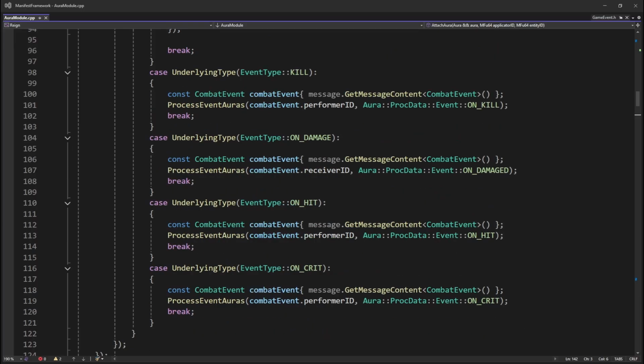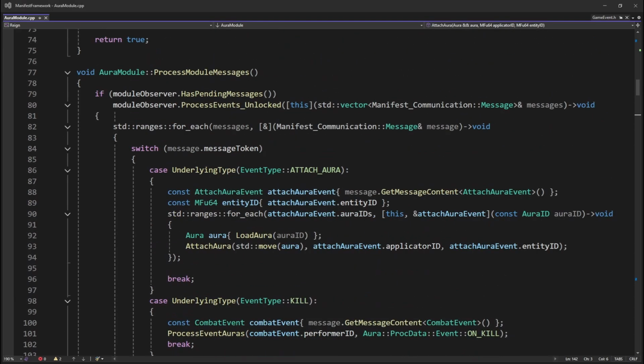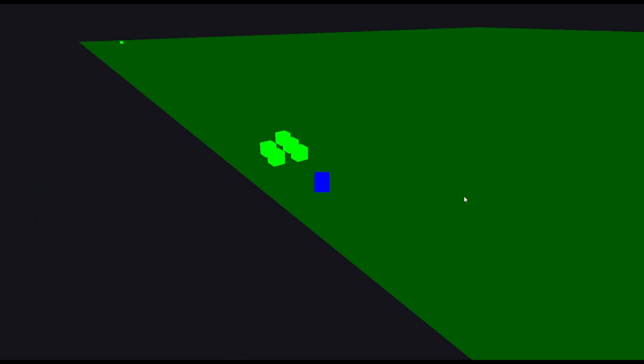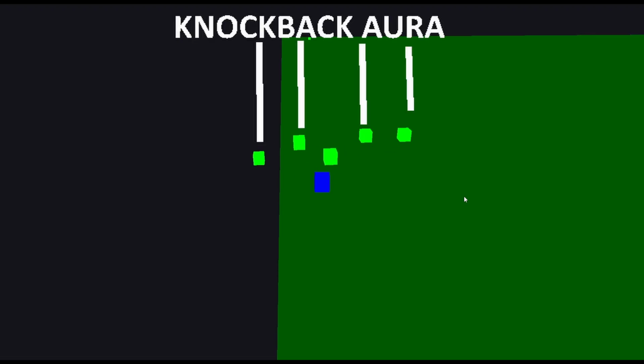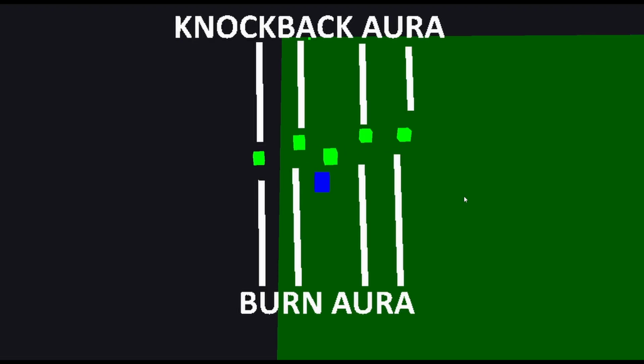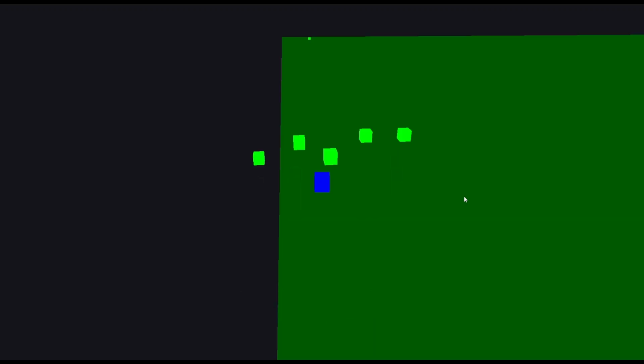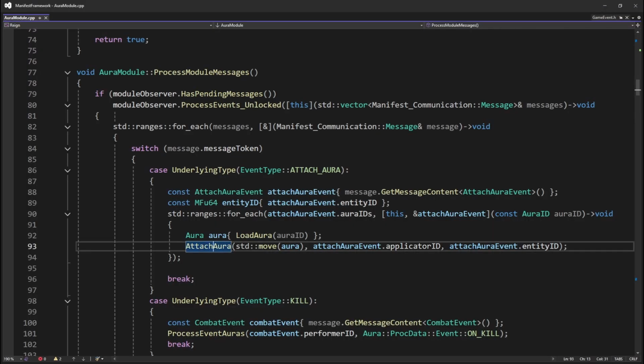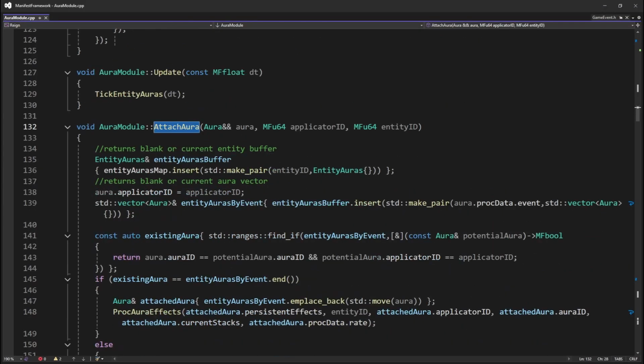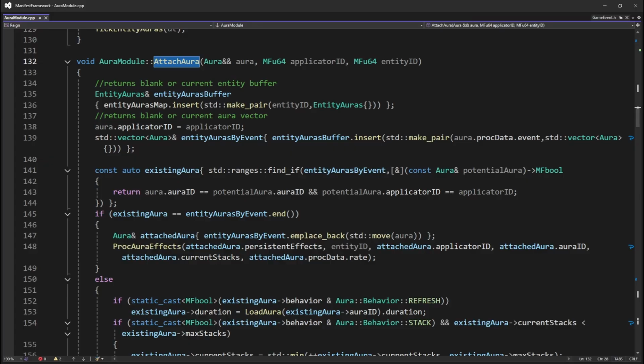I would like to note that an engagement event can be many different types, and hit is just one of them. Bringing this back to our self-immolate example, the player's ability combat node ended up colliding with our orcs here, and as such sent the Aura module a few messages about the attachment. While processing these messages, the attachment pipeline is invoked, and we first perform a duplication check.